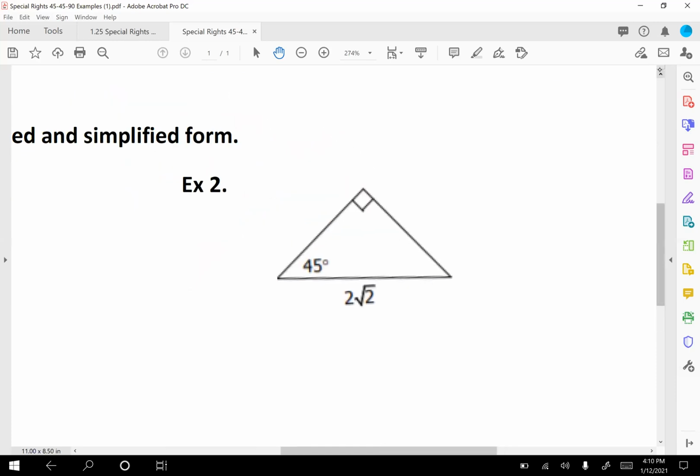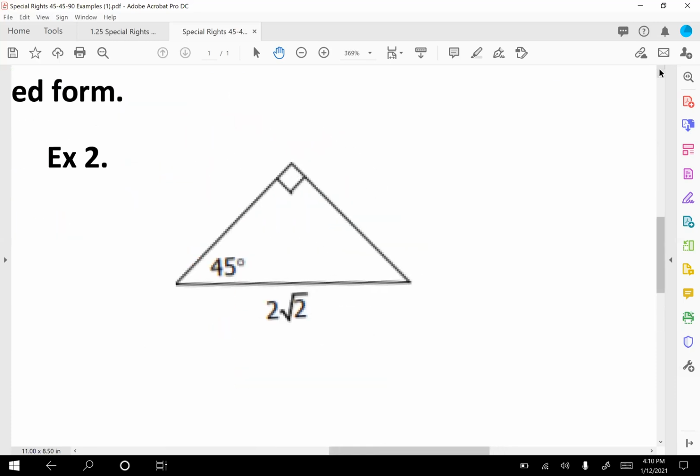Okay, example 2. This time we can see, again, always identify your hypotenuse by drawing an arrow across from that right angle. This is our hypotenuse, so I'm going to label it hypotenuse. And remember, the formula for your hypotenuse is X square root 2.